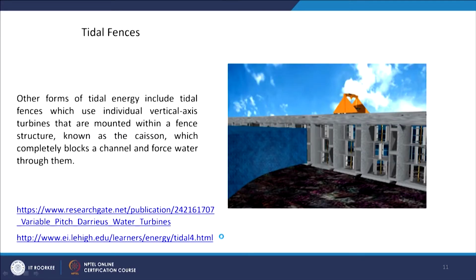Then tidal fences are also used, one type of design which is used for the harnessing of tidal energy. Other forms of tidal energy include the tidal fence, which uses individual vertical axis turbines that are mounted within a fence structure. So, these are the fence and we have used the turbine. Water will be forced to go through this gate and then the turbine will run. So, that is the mechanism of the tidal fence.